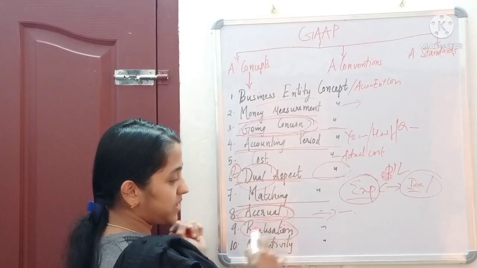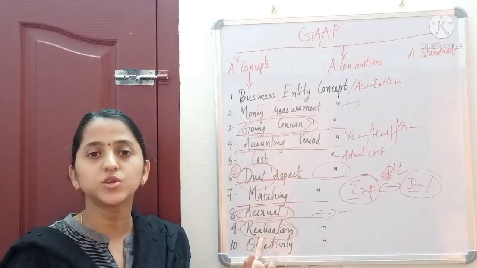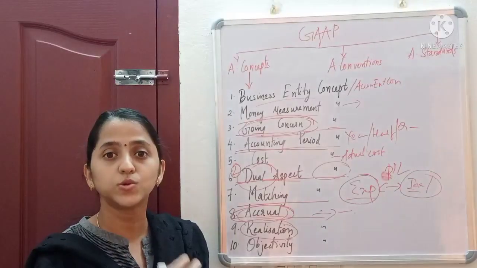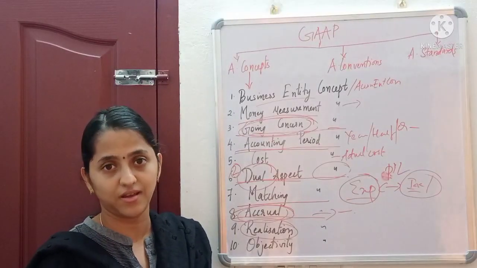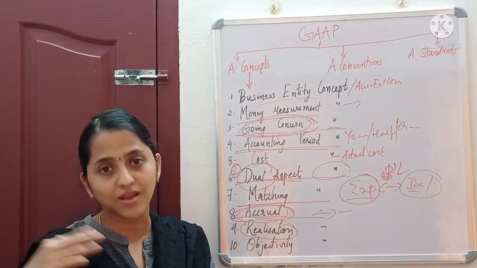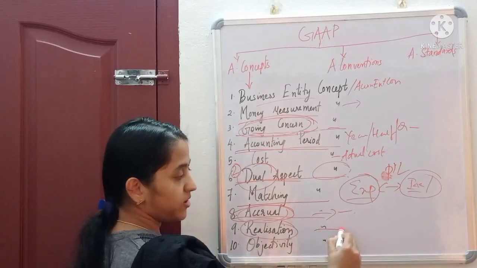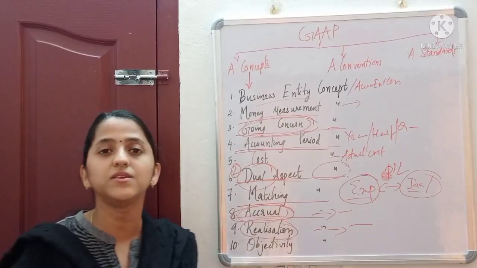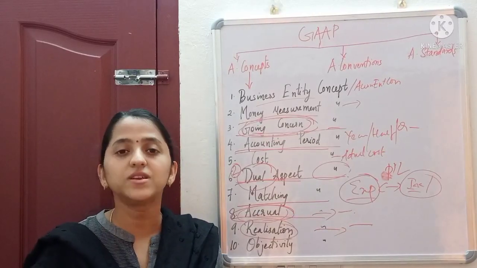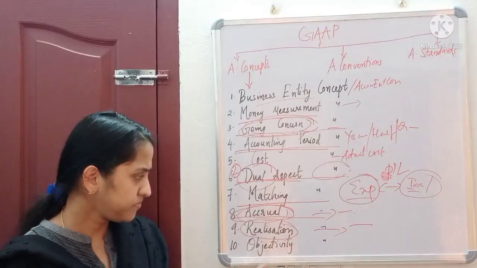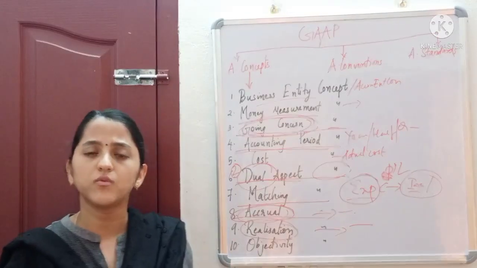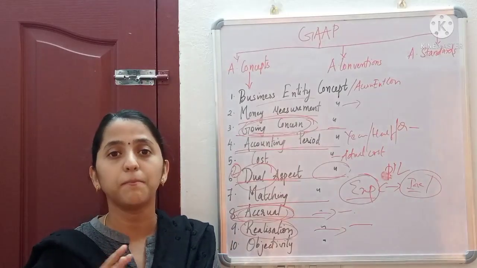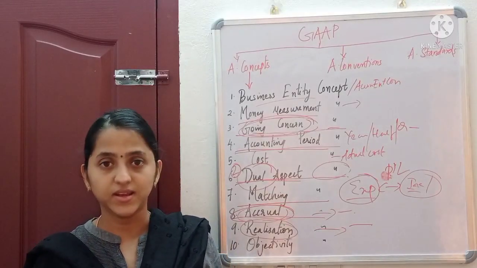Next is realization concept. Under realization concept, we record transactions according to the revenue we recognize. As and when we recognize the revenue, we record the transactions. And the last one is objectivity concept. Objectivity concept means all the transactions which we record in our books have to be supported by material evidence.